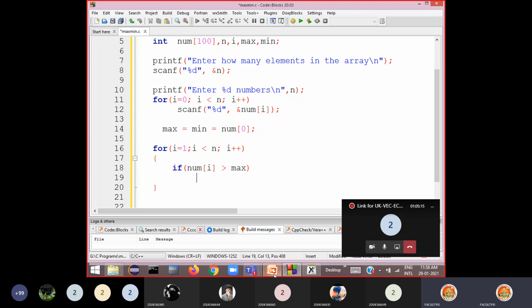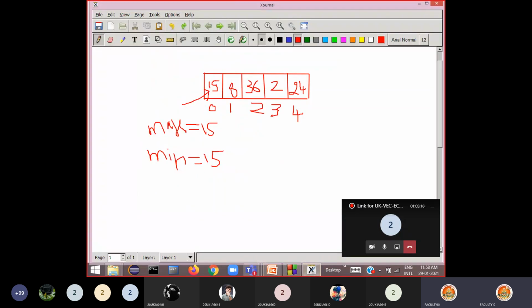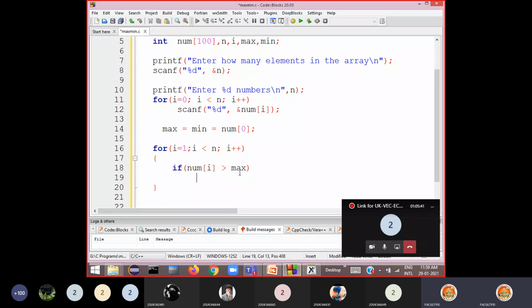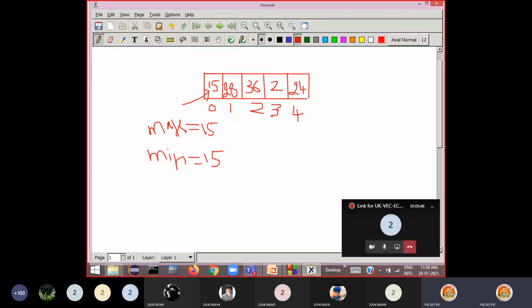if this is true, that means if the second element is greater than the first number, what is the max value? 15. What is the i value? 1. Num of 1 means this number. If this is greater than this, assume something like 28 is here. 28 greater than 15? Yes, true. Assume for example this is 28. So it compares like this: 28 greater than 15. If this is yes, then this will become the maximum value. That means now 28 will become the maximum value.